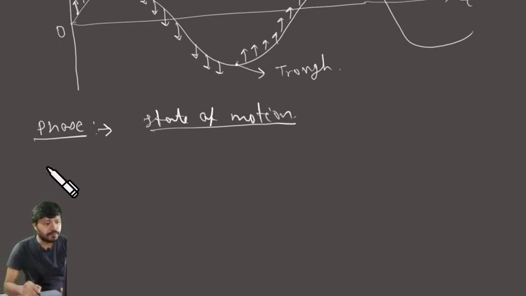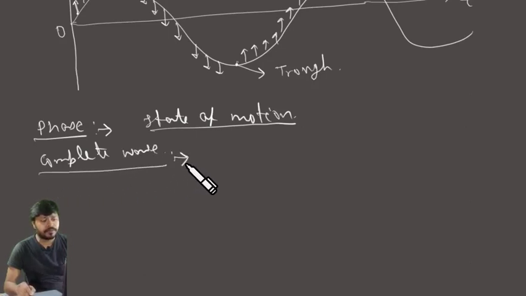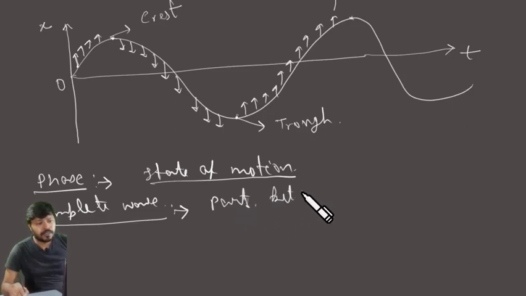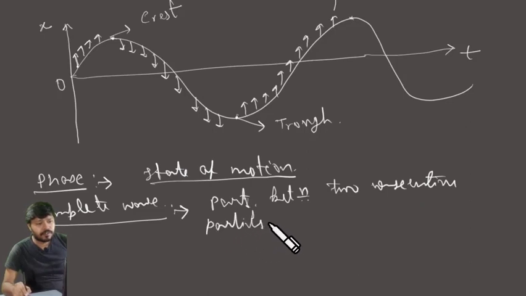Now something called the complete vibration, or complete wave. What is the meaning of complete wave? A complete wave is, if we take the part of the wave between two consecutive particles with same phase.